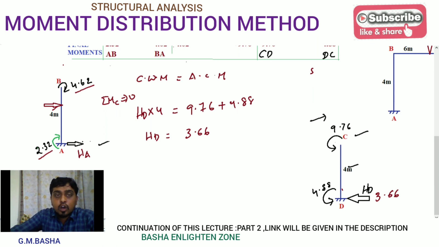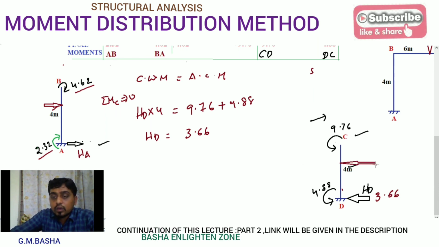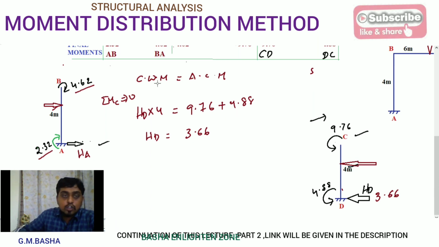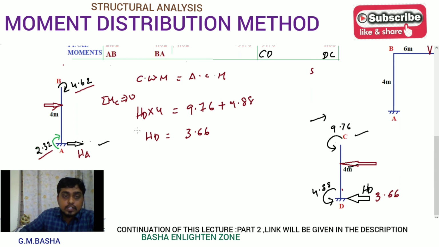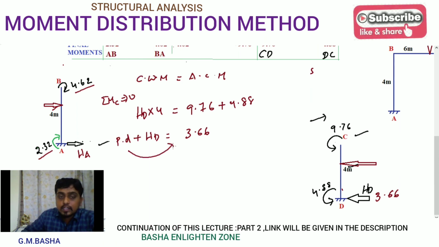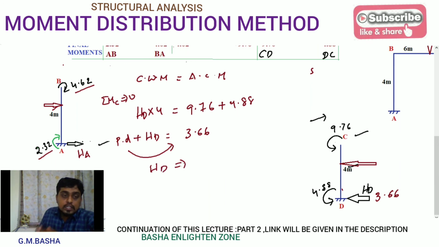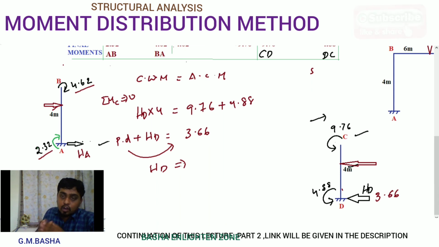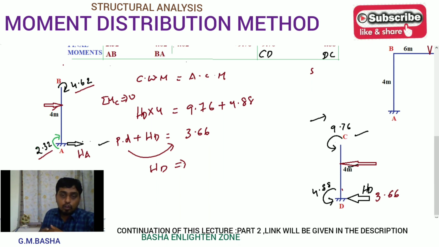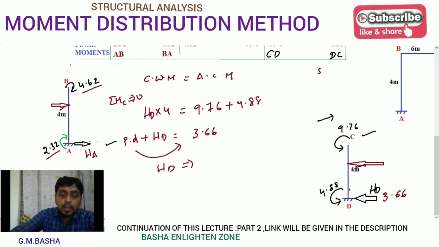If there is any horizontal force acting on a column with some force into distance, you can take that also on the clockwise moment side, which is plus P into that distance, force into distance. Simplify and you will get the HD value directly. So sometimes always prefer the general procedure. If they are not giving any horizontal forces on a column, you can directly go with the formula. So this is the procedure for finding horizontal reactions at A and D.